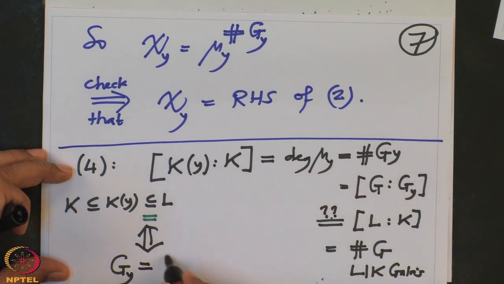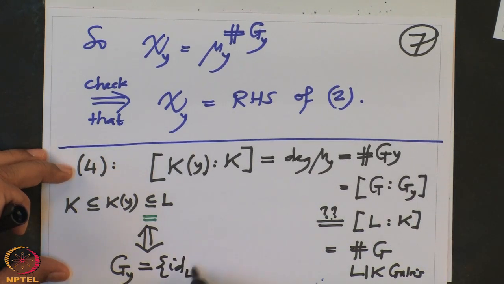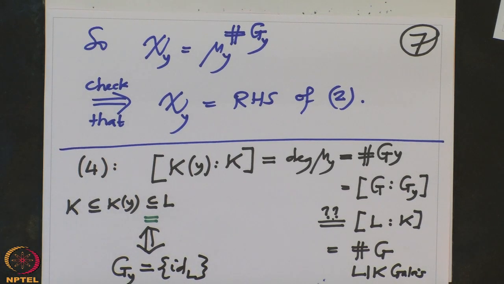That means G_y is trivial. So therefore, if you want to prove that there is a primitive element, then we must show that there is an element in a Galois extension whose isotropy group is trivial. So that is what we want to prove.